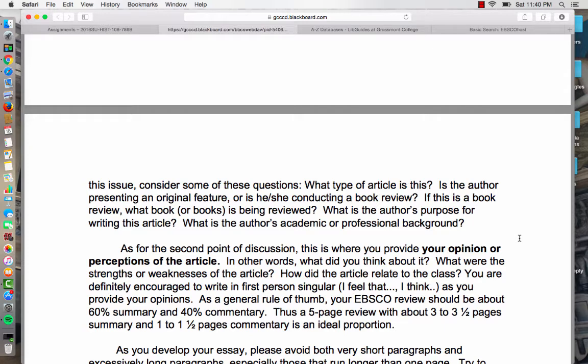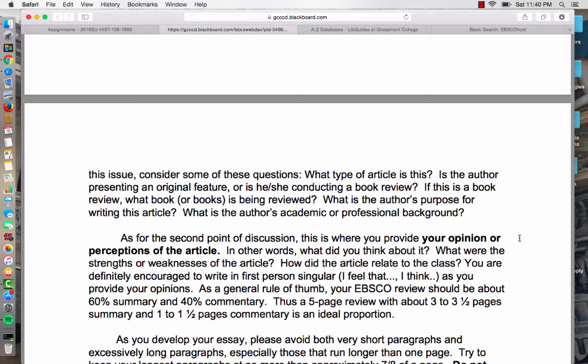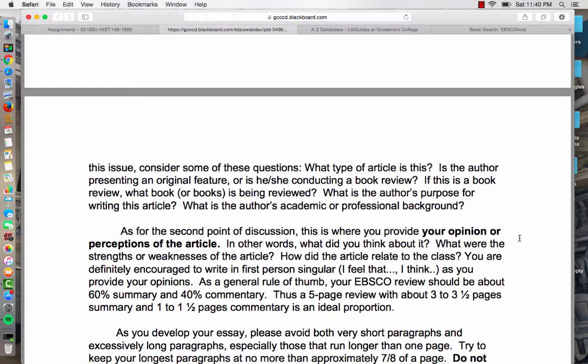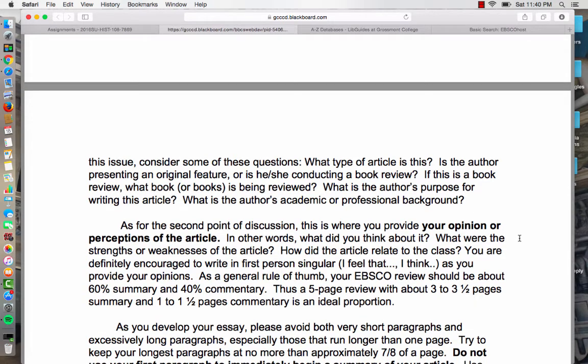And as a general rule of thumb, the best way to divide your arguments in terms of how much summary versus commentary, I would say something in the range of, say, 60%, 40% summary versus commentary. That's a very good split. If you want to go more towards, say, 70%, 30% commentary, that's acceptable too. In other words, you don't have to have half summary, half commentary. Of course, since it's probably easier and you're going to devote more time to summarizing, then definitely spend a little bit more time summarizing it. But please make sure you give me a very good commentary.